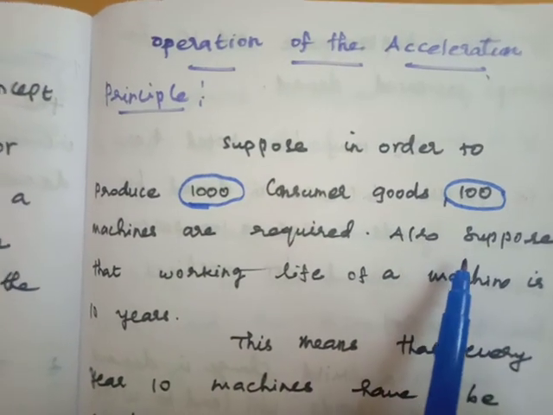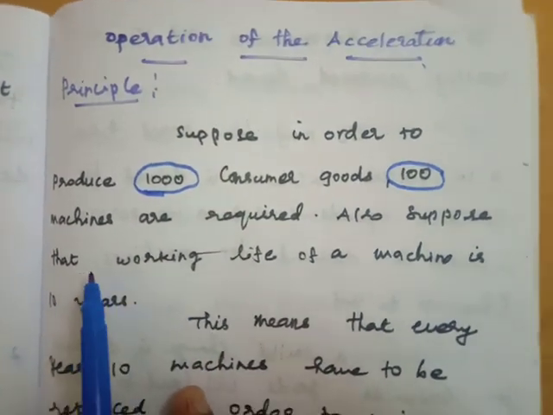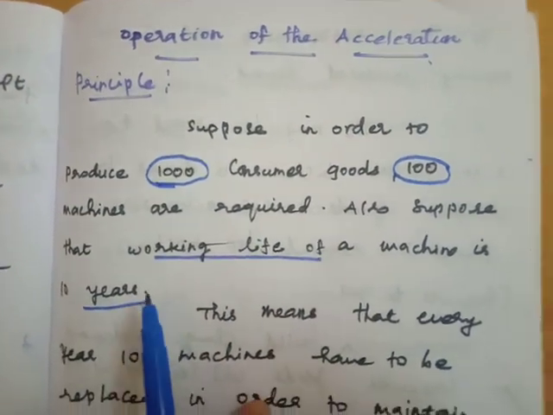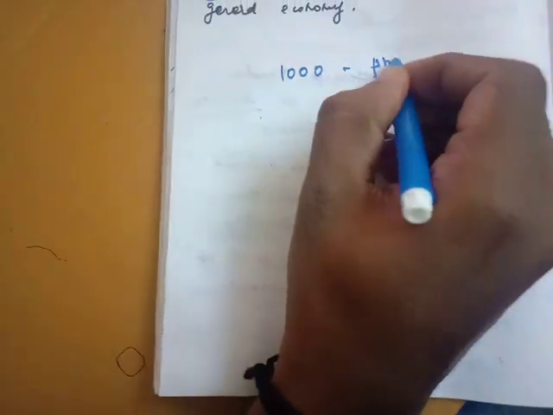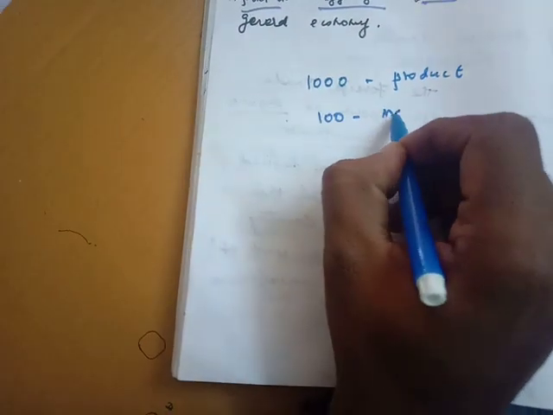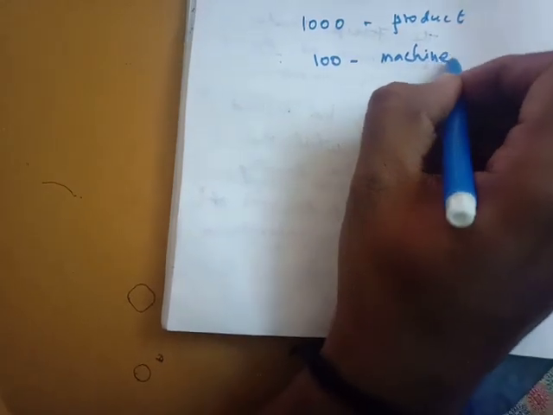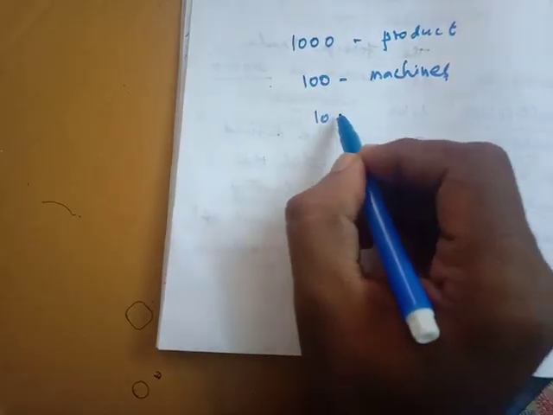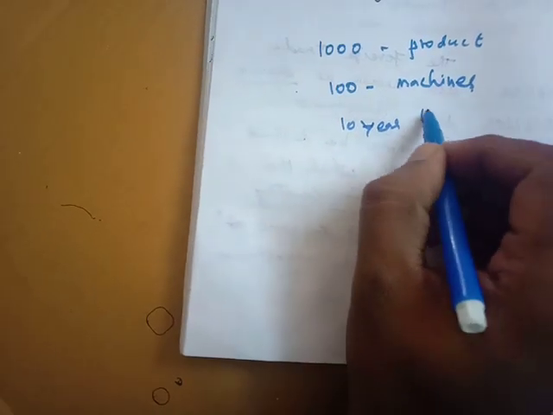Also suppose the working life of every machine is 10 years. Each machine has a 10-year lifetime.